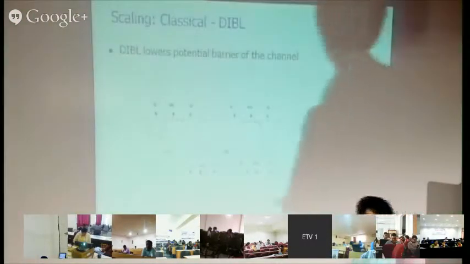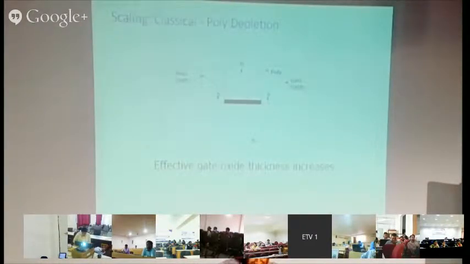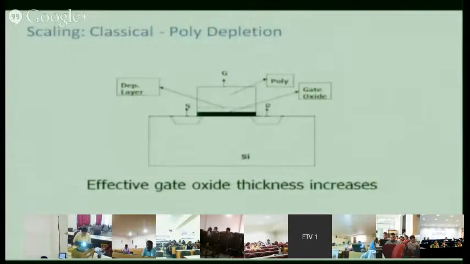There is also gate induced drain lowering, but we will skip that. Poly depletion I have already told. This is the concept of poly depletion. This is poly, the whole block, and this is the gate oxide, the dark one.